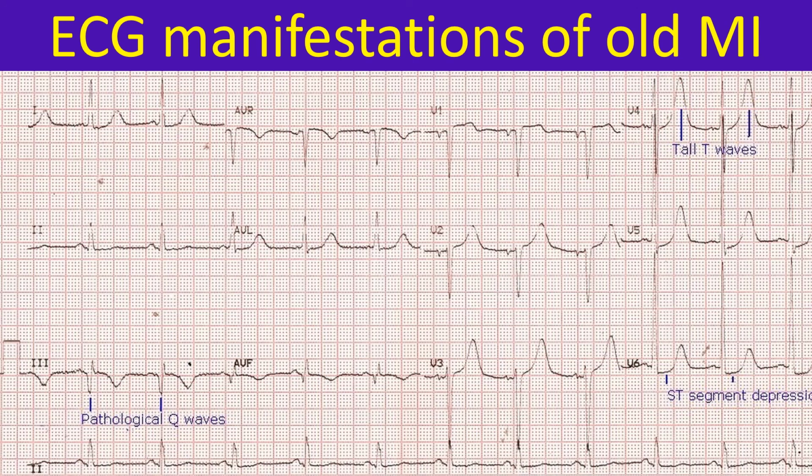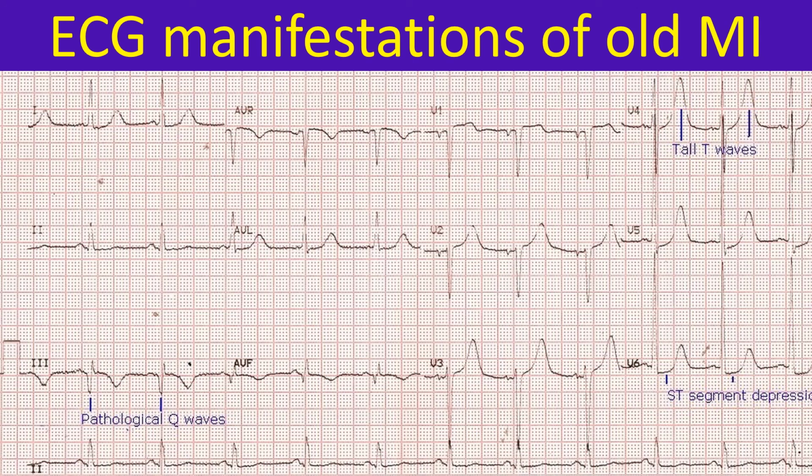If the ST segment depression was due to LVH, it would have been downsloping associated with T wave inversion, that is LVH strain pattern. Here it is almost horizontal ST segment depression, which is usual with acute ischemia. Tall T waves in V4 to V6 can occur due to any of the following: ischemia, hyperkalemia, or left ventricular volume overload.